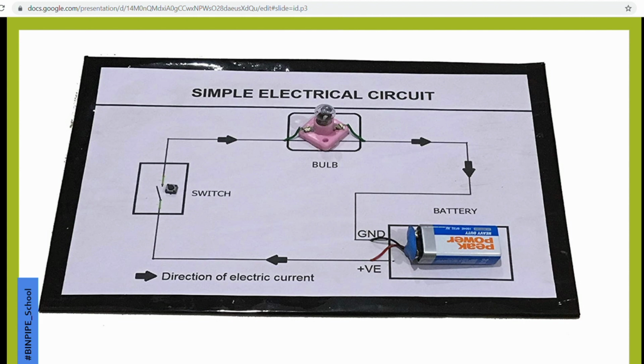But ma'am, what if we don't use the arrow? We will lose marks if we don't use the arrow. Yes, the flow of electric current has to be shown in the diagram.